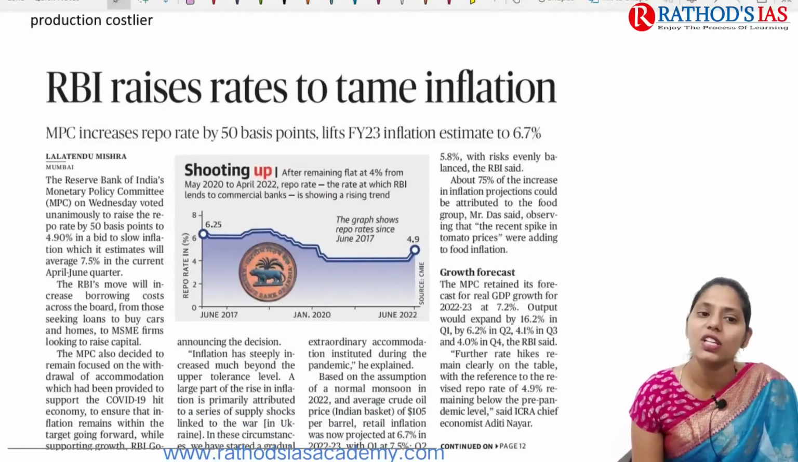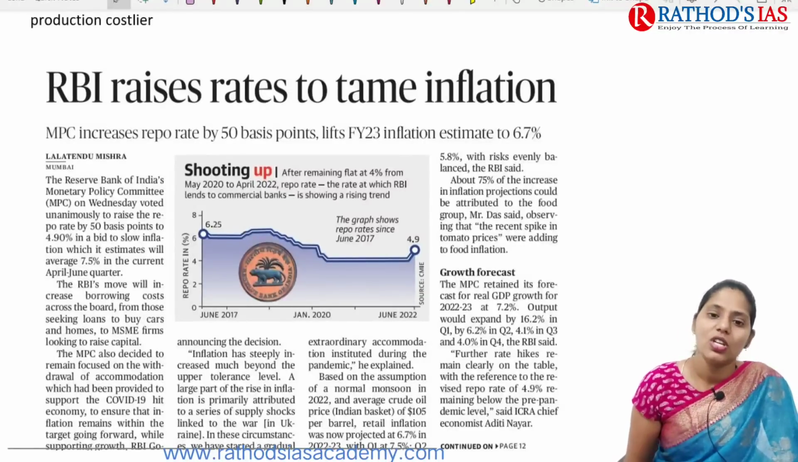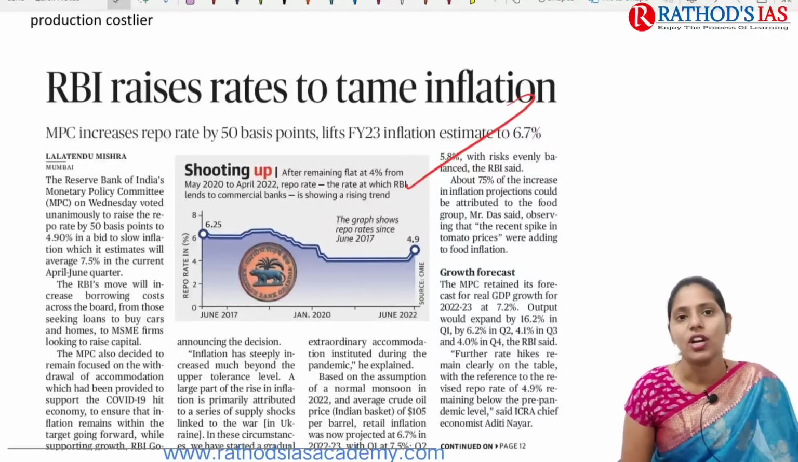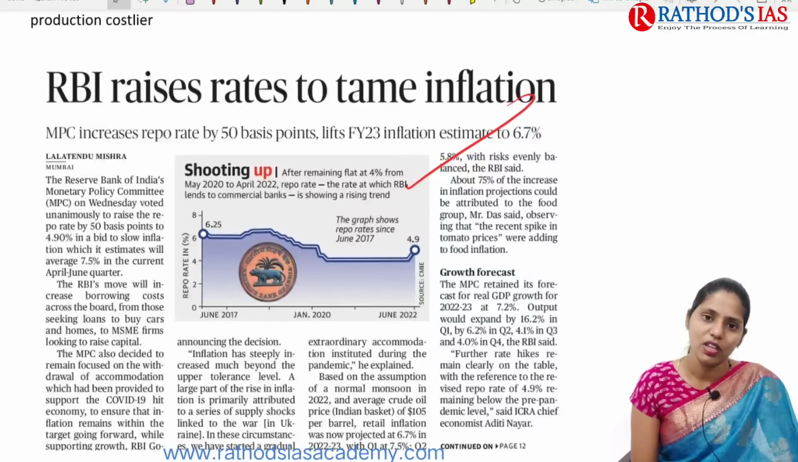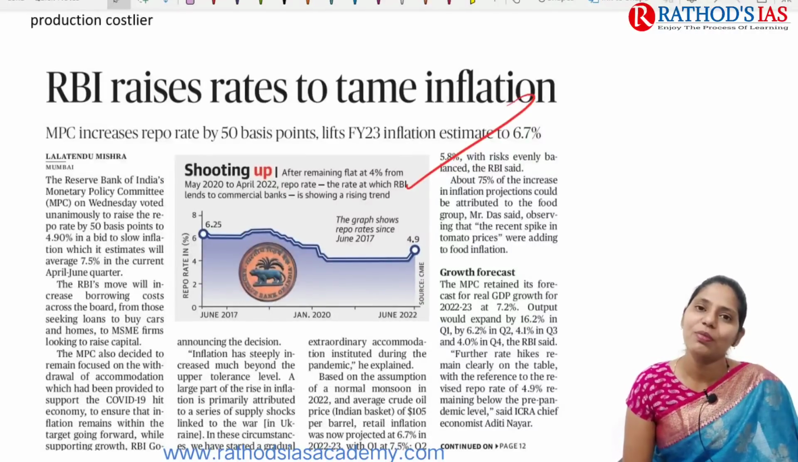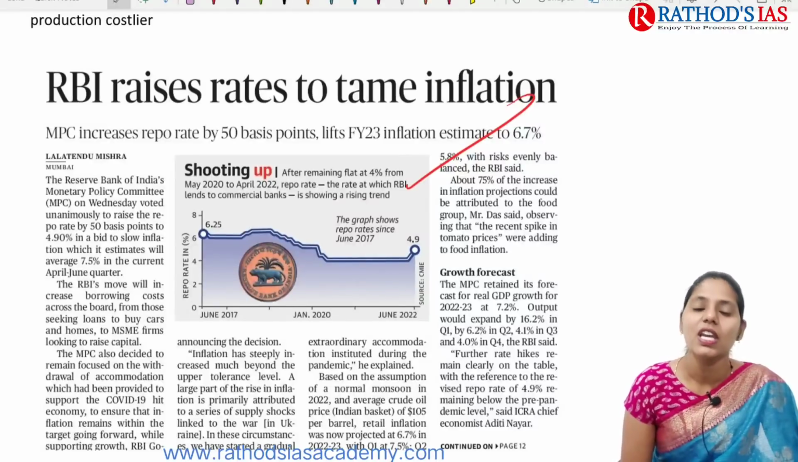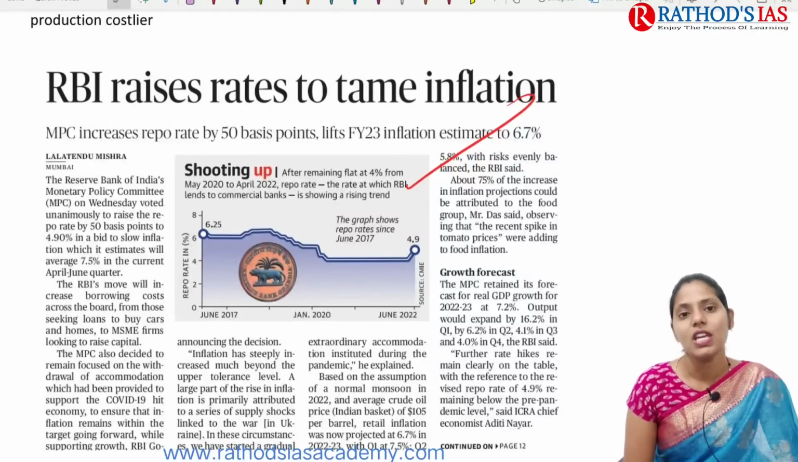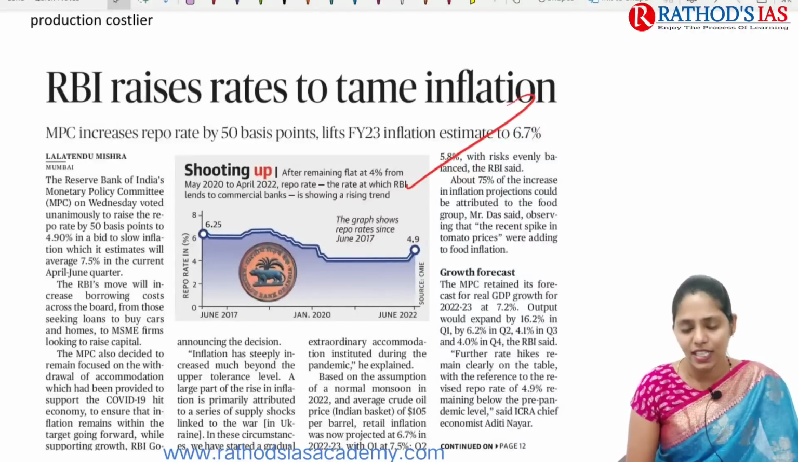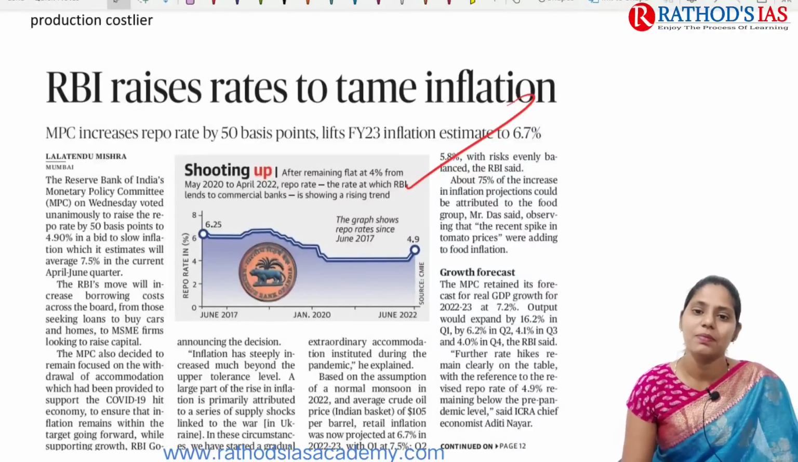Now let us see the next topic, regarding RBI raises rates to tame inflation. This article is important for your economy, which mainly comes under GS paper 3. Regarding this topic, you have to know what the RBI monetary policy is, what the monetary policy committee is, and what inflation is. There are a number of questions asked in last year's and even this year's prelims regarding this inflation.